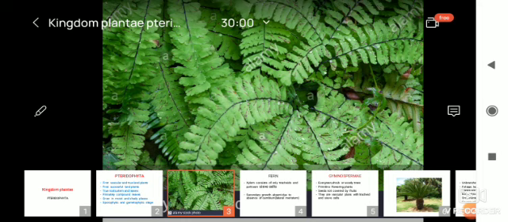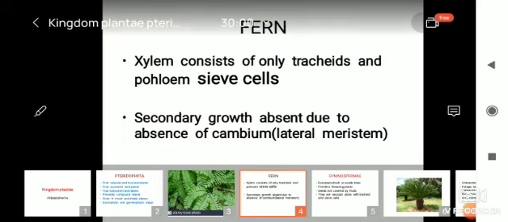Then you can see that when the leaves mature, on the lower margin you can see the development of the sorus or sori, which have the sporangium and which liberate spores. When they fall on the ground they produce a gametophyte, a heart-shaped structure, and this gametophyte has antheridia as male sex organ and archegonia as female sex organ.